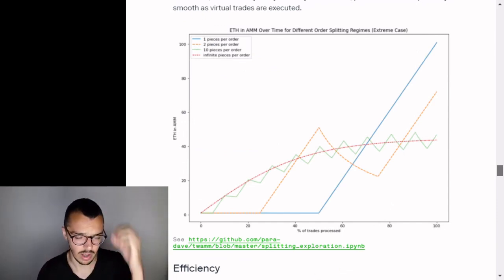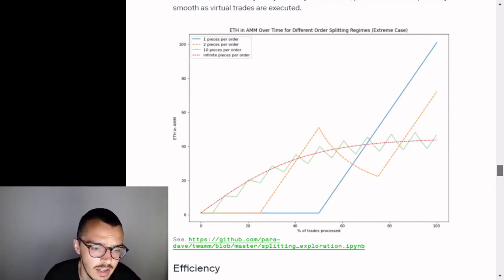Here there's a graph in the post. It shows orders. The graph is labeled ETH in AMM over time for different order splitting regimes, extreme case. It demonstrates on the y-axis ETH in the AMM, starting from 0 and going out to 100. And on the x-axis, it is percent of trades processed, going from 0 to 100.